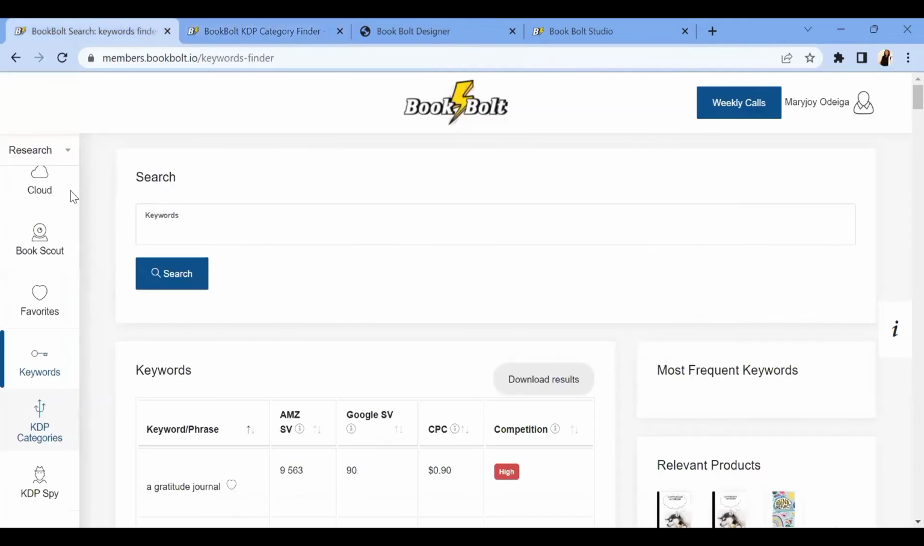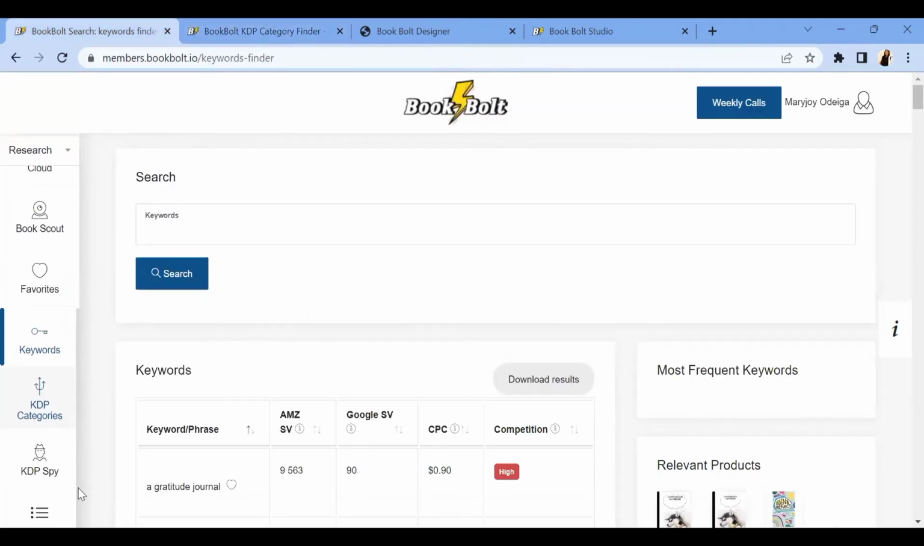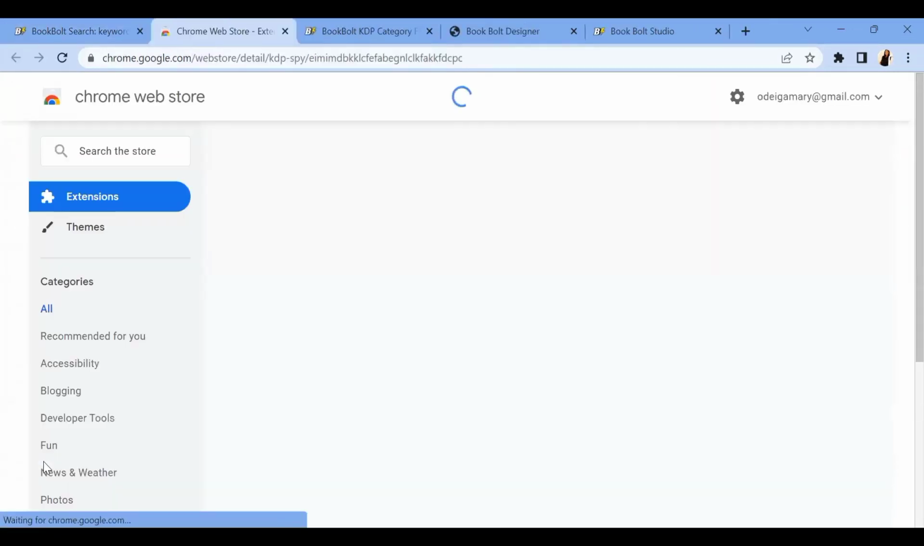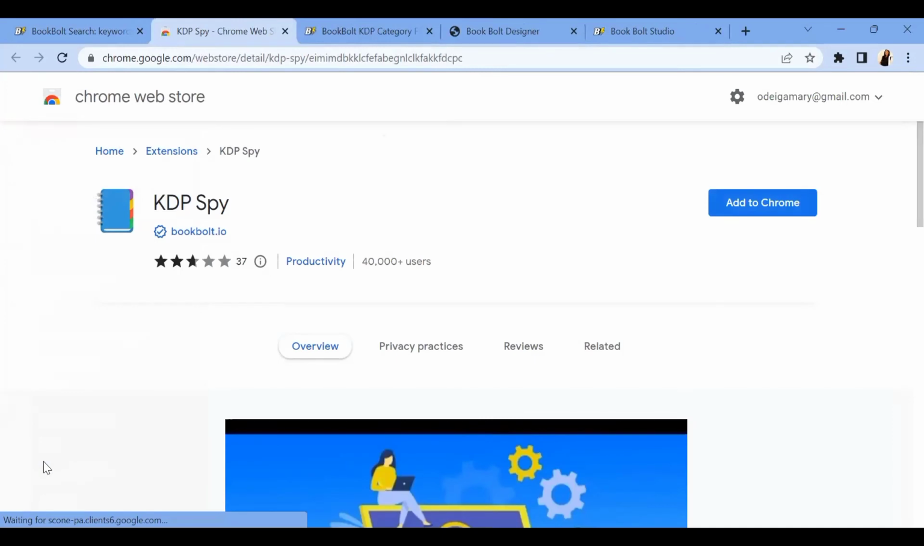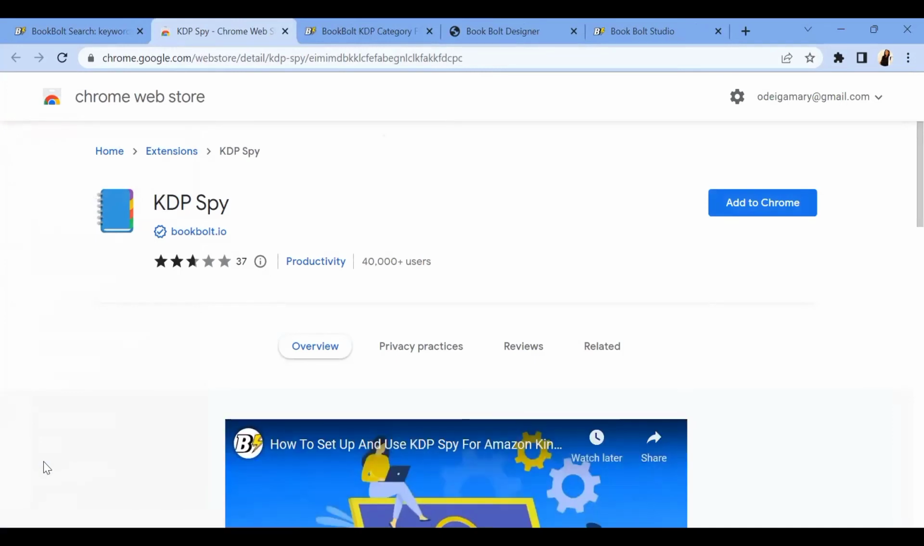So right now, let's come over to this other one that I love so much. It's called the KDP Spy. As the name implies, it would help you spy on your competitors. You know the books that are doing well, the BSR rank, from just a page. Let me show you that. So right now we're going to add this because it's an extension.